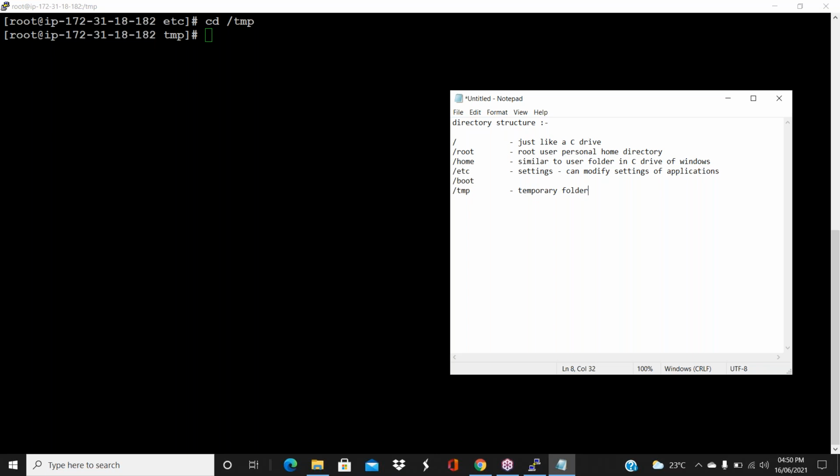Now /boot, as the name suggests, guys. Can you guess what /boot is? It's a bootable folder, guys. Under that only your kernel files will be there. Can you cd to /boot?